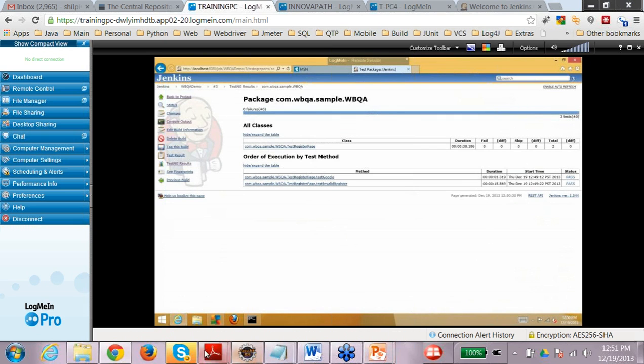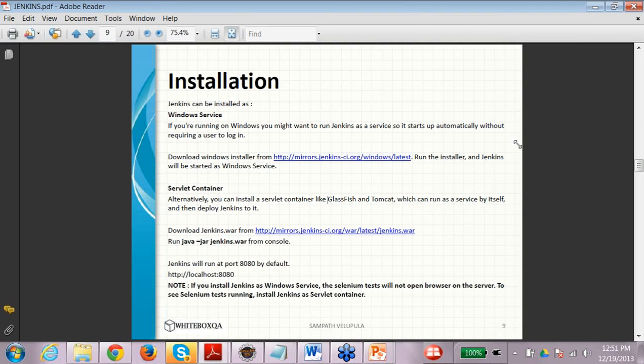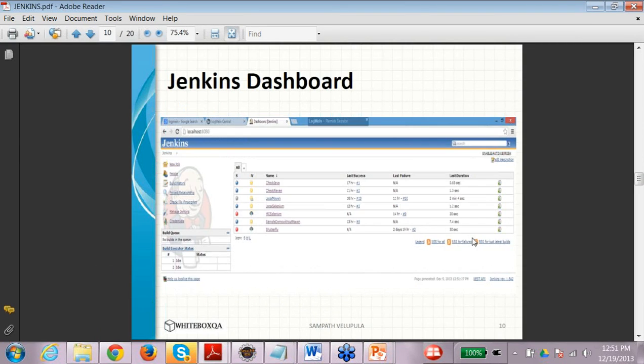Okay, so just giving you a brief overview of what we have learned so far. We need to create a job where we are going to specify what is the project URL, and then we have to mention what kind of build mechanism it is using.